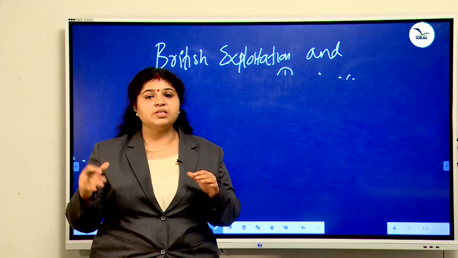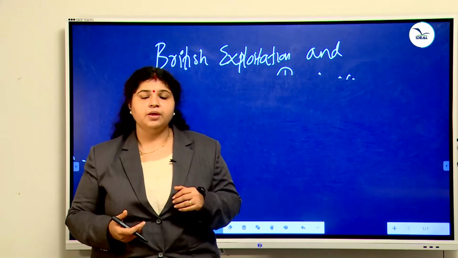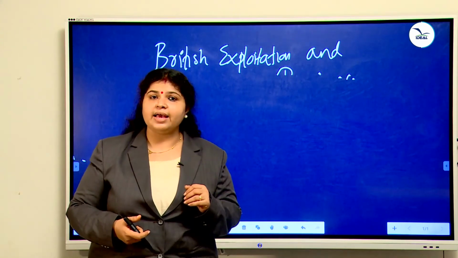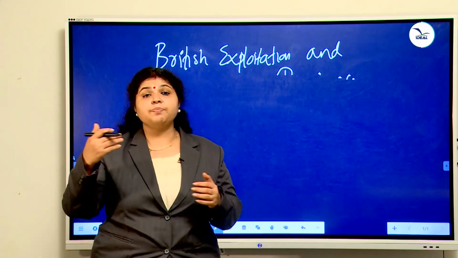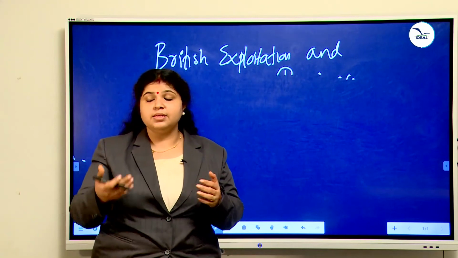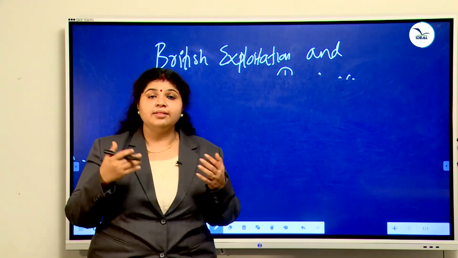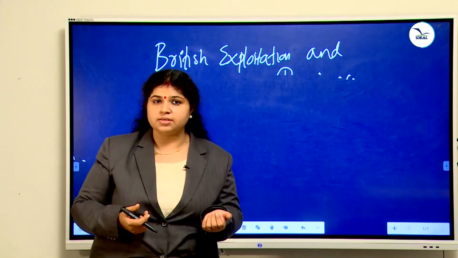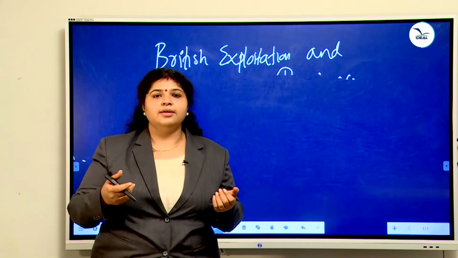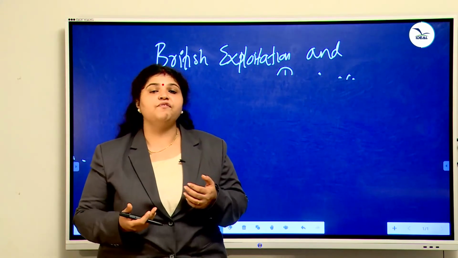Here the condition was not so safe. The British introduced a high tax system. The Zamindars and the British together exploited the farmers. It resulted in the Malabar Rebellion of 1921.